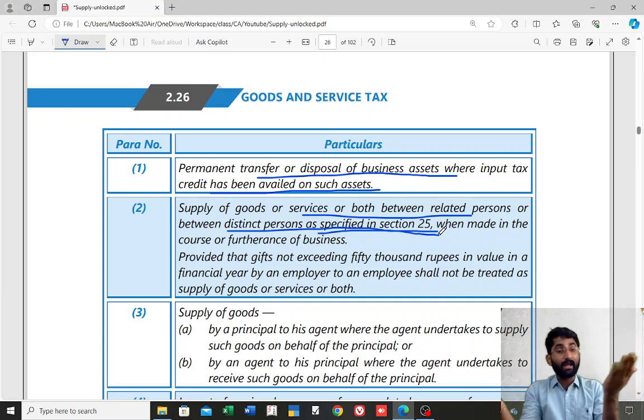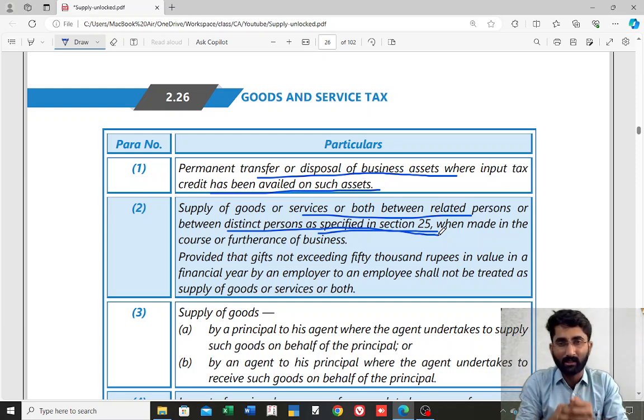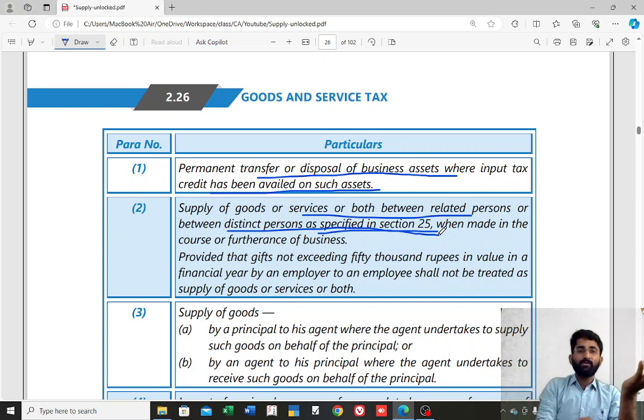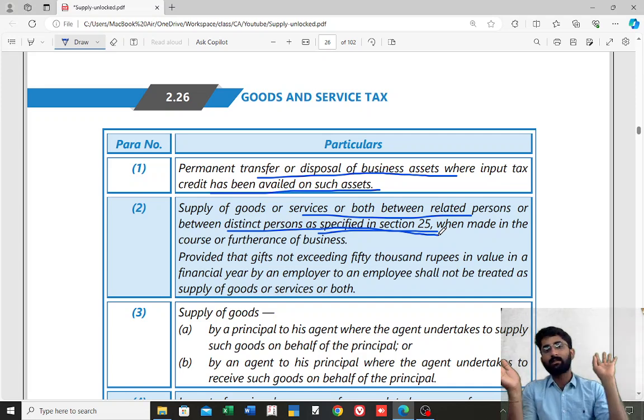Two different states, and one is registered, the other establishment is not registered. Even in that case, these two are considered as deemed to be distinct persons. If there is a transfer of goods from one distinct person to another, not a sale, their intention is not to sell but to transfer some goods, the government says that it is supply.